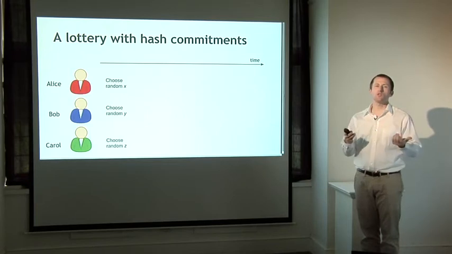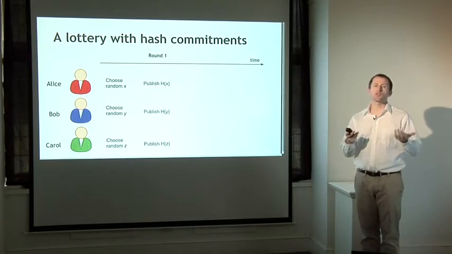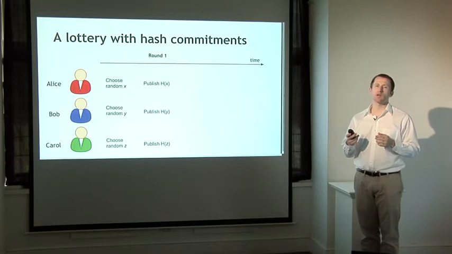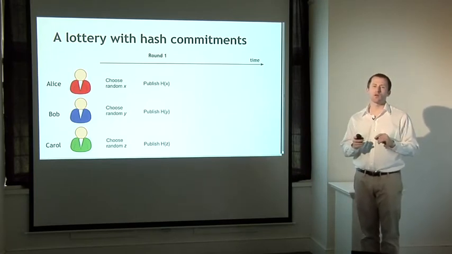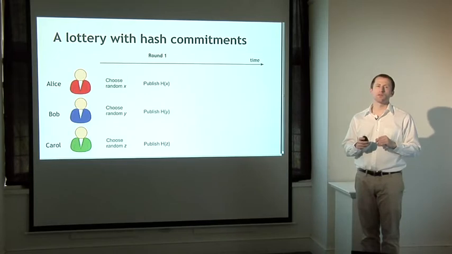Now there's going to be two phases of communication in this protocol. In round one, everybody is going to publish a commitment to their random data. So all three parties are just going to publish a hash of the random number that they chose. And remember, this doesn't reveal anything about the random number as long as it's chosen from a large enough space. So say each one of them chooses a 128-bit random string. They can publish the hash of that. No worries, they haven't given away any useful information.